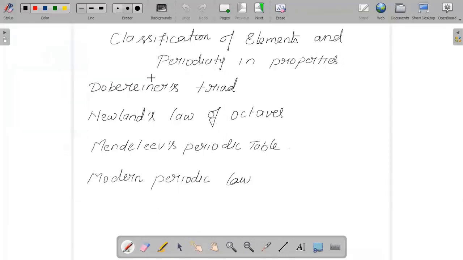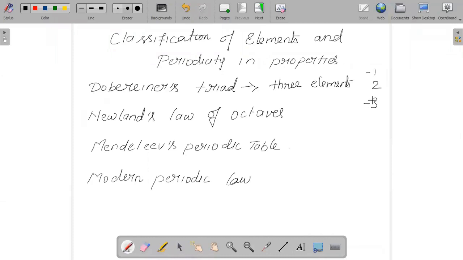So if we talk about Dobereiner's triads, based on this, he tried to arrange certain elements. According to him, it was with similar properties in a group, and that group was of 3 elements. He collected 3-element groups with similar properties, and he arranged them in such a way that the atomic mass of the middle element, if I say element 1, 2 and 3, should be nearly the same as the average atomic mass of the first and the third.